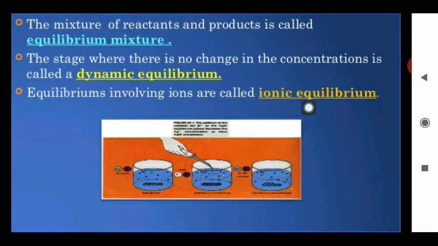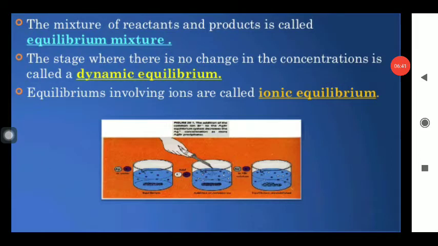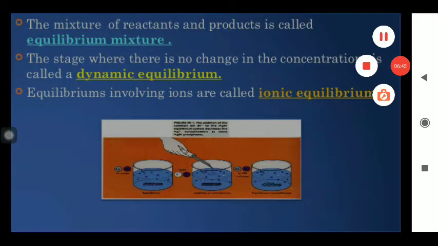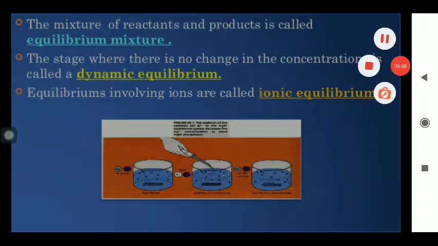So in the first unit, in the first part of this equilibrium, we will discuss in detail the concept of dynamic equilibrium. In the second part, we will discuss the process of ionic equilibrium in detail. So overall, the complete concept of equilibrium can be studied under two main headings: one, the dynamic equilibrium, and second, the concept of ionic equilibrium.